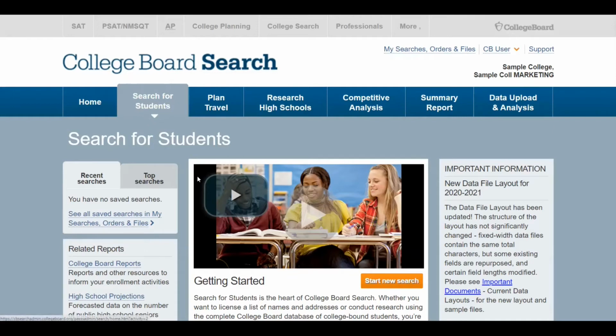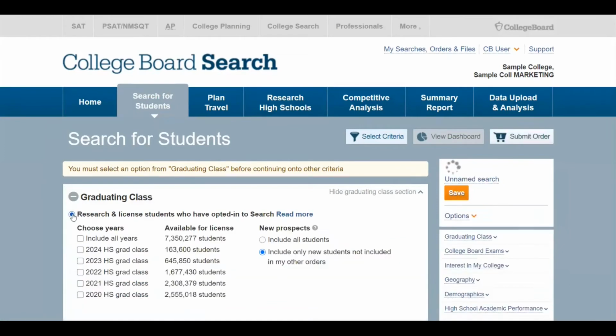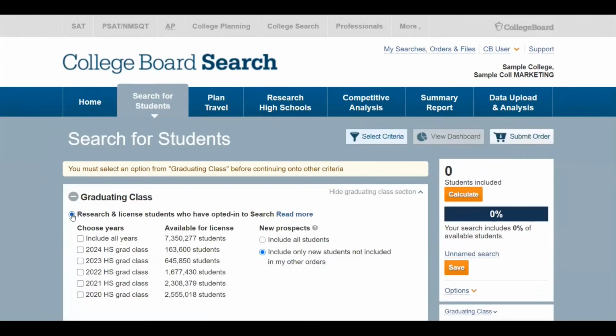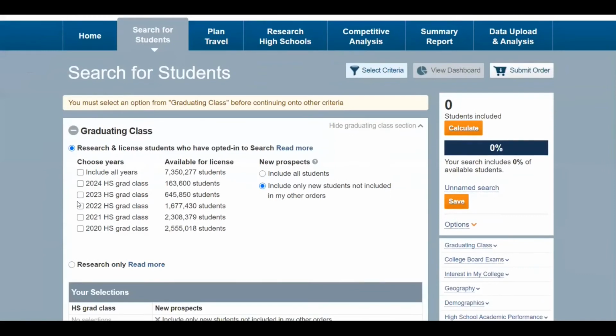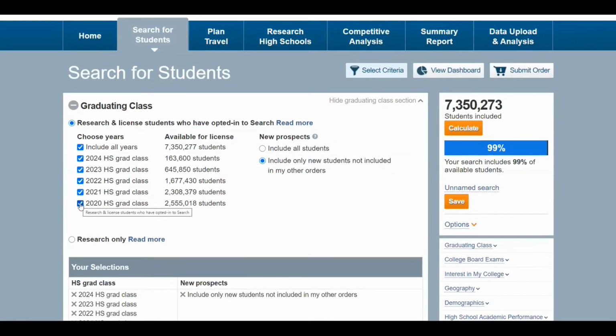So in the Search for Students tab, I'm going to click this orange button for Start New Search. We can now build an order for the students that meet the criteria you're looking for. I'll click Research and License Students who have opted into search. Now here we have the ability to recruit multiple cohorts. You'll notice that the class of 2020 is the most recently graduated cohort available today. They will cycle out of this tool on September 1st. And at that time, we'll add the new incoming class of 9th graders. In this case, it'll be 2025.